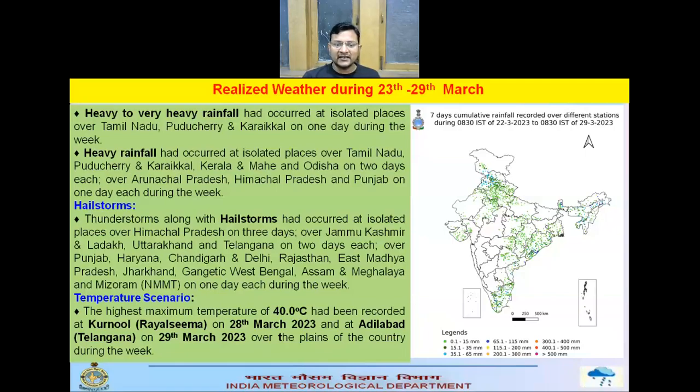And in the previous week, the highest maximum temperature of 40 degrees centigrade was recorded over Kurnool in Rayalaseema on 28th of March, and 40 degrees centigrade over Adilabad in Telangana on 29th of March over the plains of the country. And this right hand side picture shows the observed rainfall over the country. As we can see, most of the rainfall activity was confined mainly to northwest India, some parts of east India, northeast India, and some parts of south peninsular India.